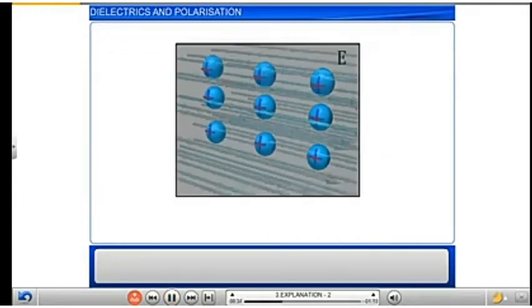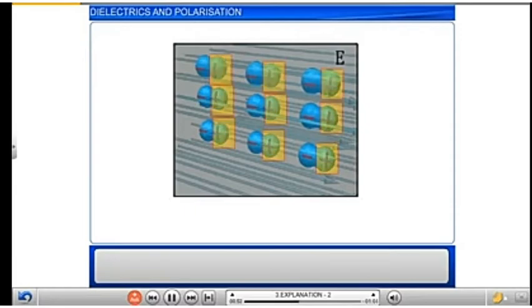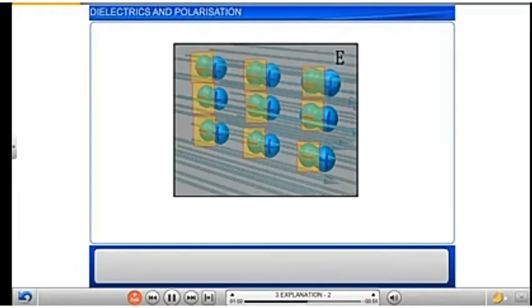Now, let us see what happens when a dielectric with non-polar molecules is placed in an external uniform electric field of strength E. Due to this uniform external electric field, the positive charges in the molecule are displaced in the direction of the electric field, and the negative charges are displaced in the opposite direction.